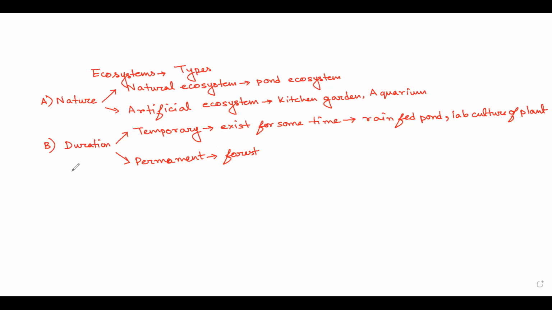And based on their size also we can classify them as micro ecosystem and macro ecosystem. So what is the concept of macro and micro? Consider I am talking about a site under stone.